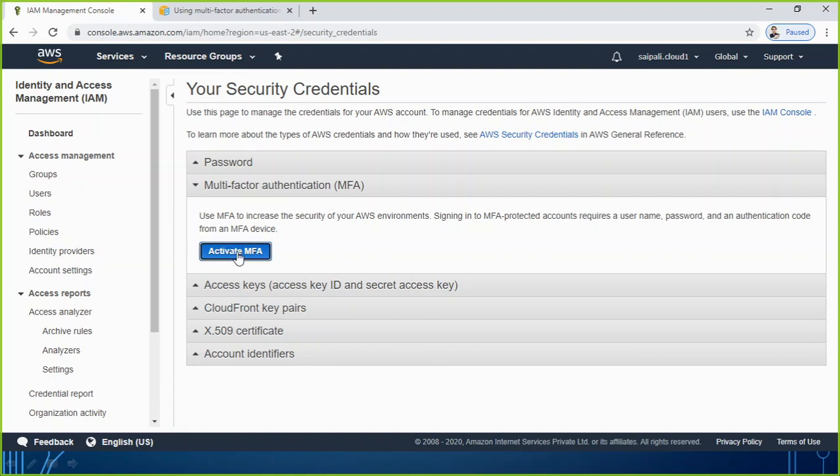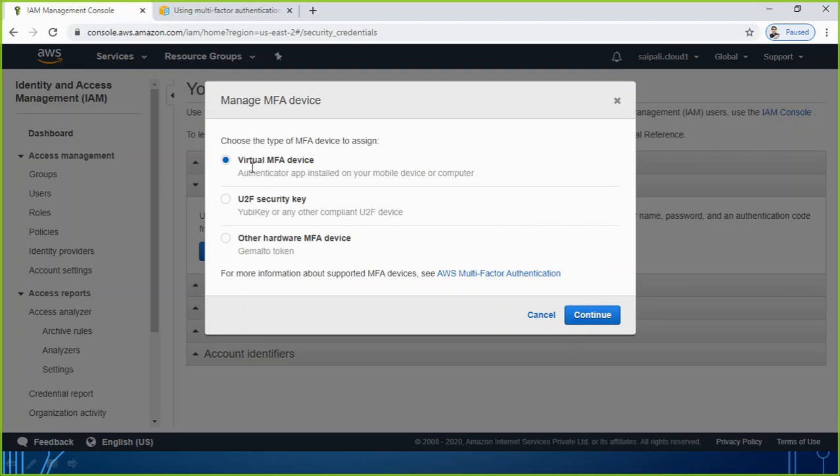So let me click on activate MFA, and you see there are three options only I am getting. One is the virtual MFA, one is U2F, and third is other hardware MFA device. As I said, I am going to perform with the help of the first, where the authenticator app is installed on your mobile device or computer. So we need an authenticator app installed on our laptop or on a mobile device.